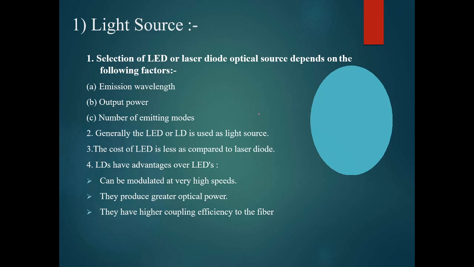Generally LEDs and laser diodes are the light sources used in the transmitting section. The cost of an LED is less than a laser diode, and LEDs have a longer lifetime while lasers have a shorter one.